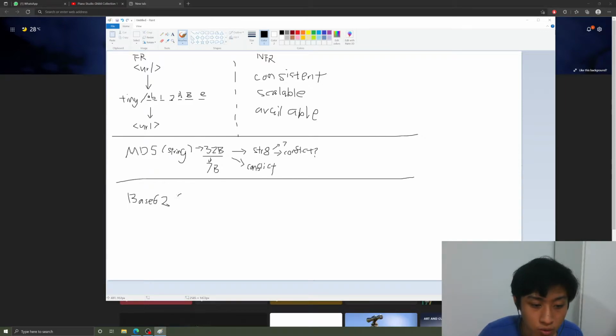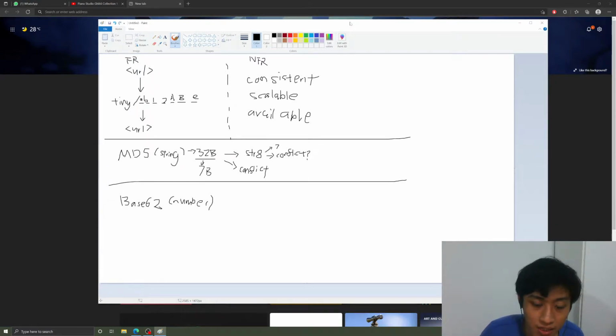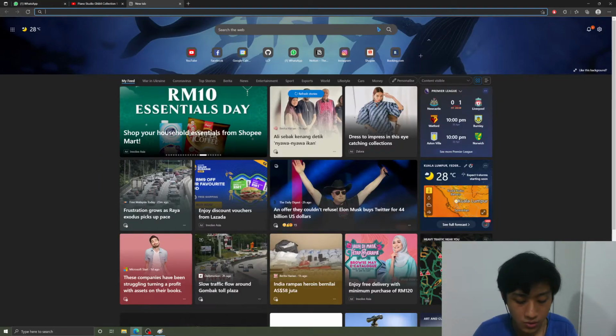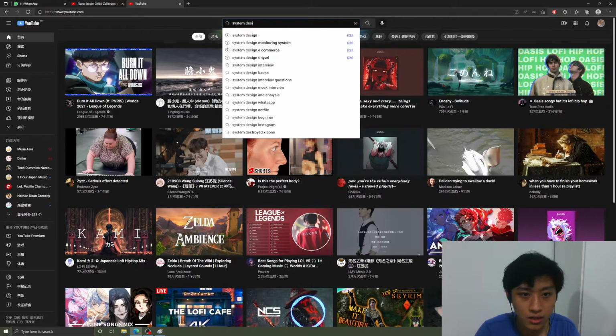So the base 62 algorithm takes in a number as a parameter. All this I actually learned from YouTube. Maybe after this I'll try to find the link and attach it nearby. I think I can find it also, this system design TinyURL.